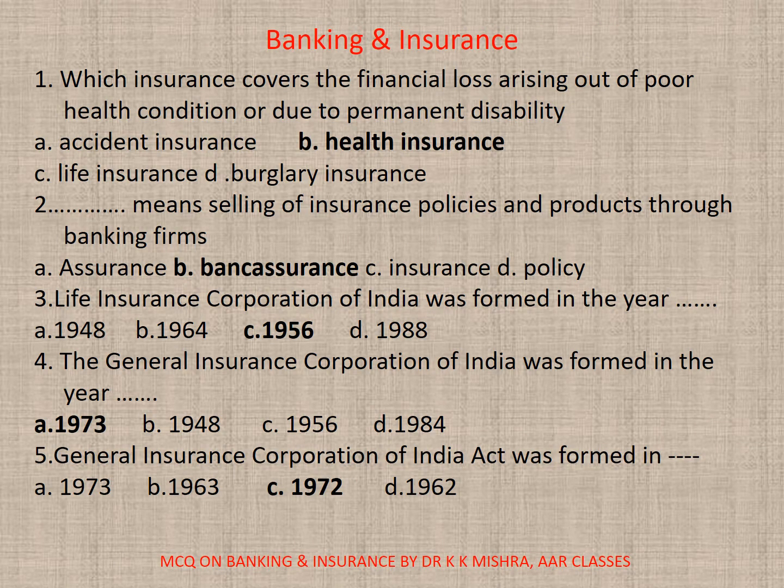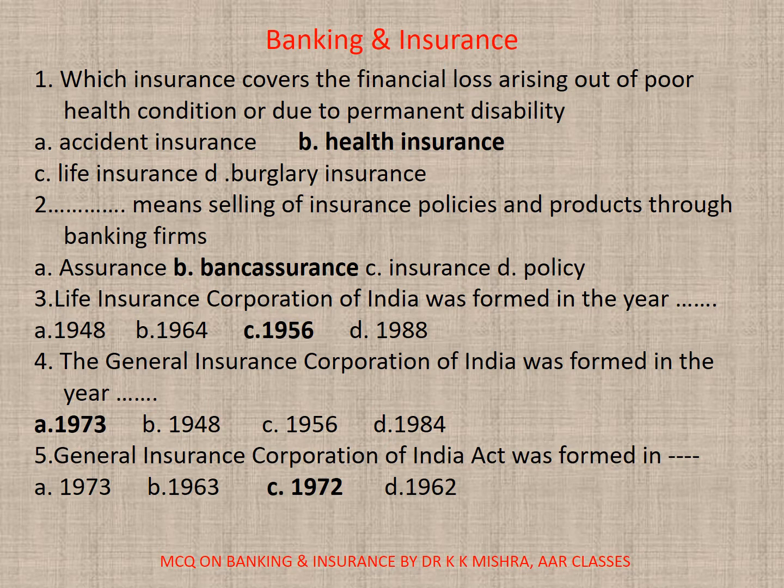Question number 1. Which insurance covers the financial loss arising out of poor health condition or due to permanent disability? A. Accident insurance. B. Health insurance. C. Life insurance. D. Burglary insurance. Correct option is B. Health insurance.